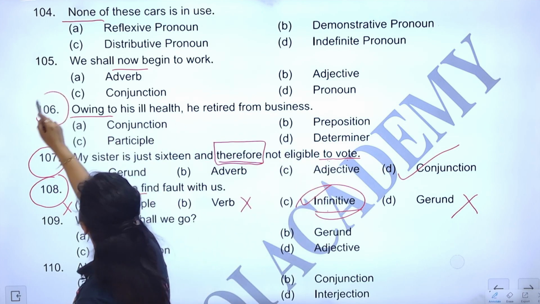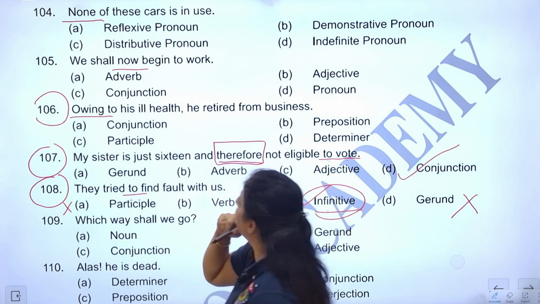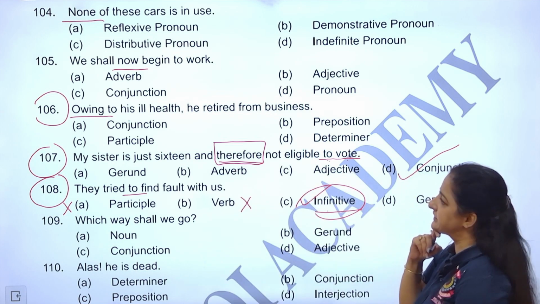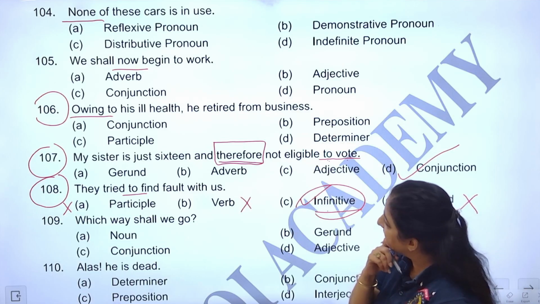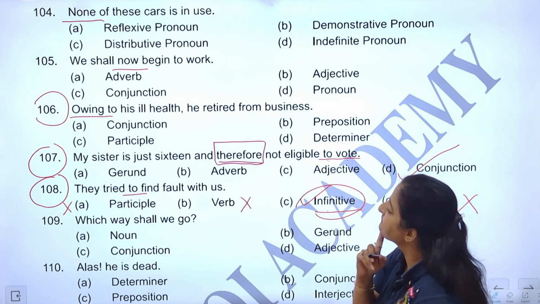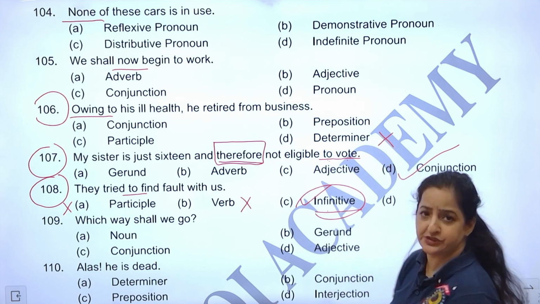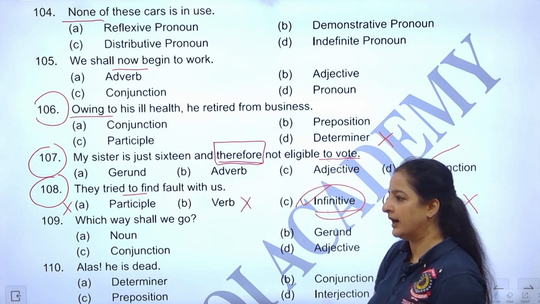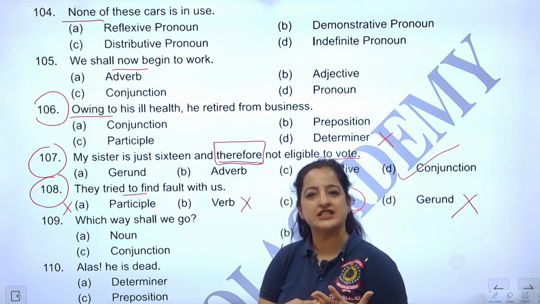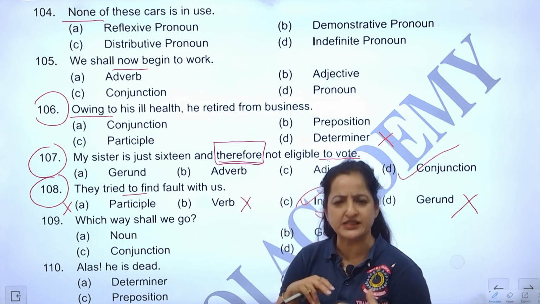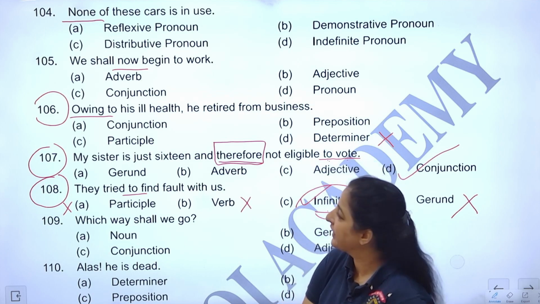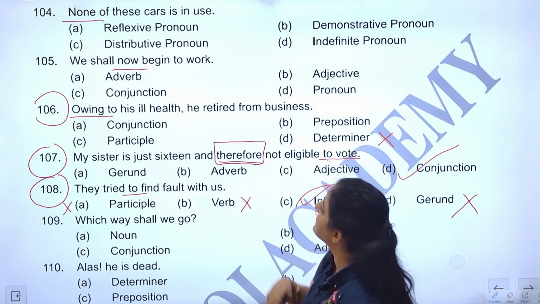How about 106? Owing to his ill health, he retired from business. Now, what do you think it is? Is it a preposition? Is it a determiner? It is clearly not a determiner. This we know. Yeah? So, what were the determiners we saw? We saw a possessive adjective, we saw ordinals, articles, numbers, quantifiers. Right now, the question remains: is it a conjunction?